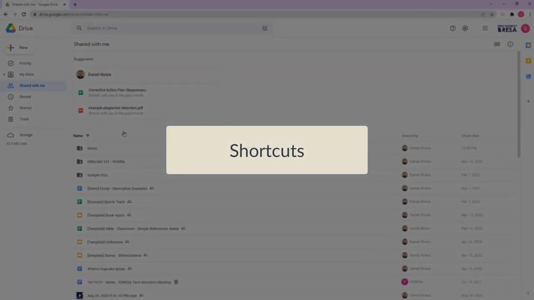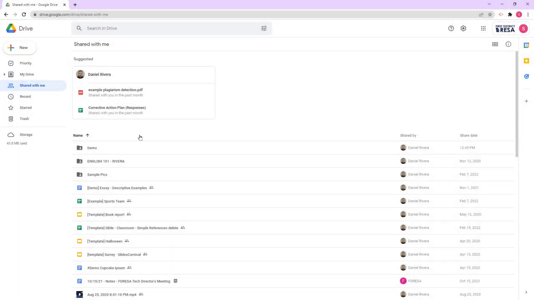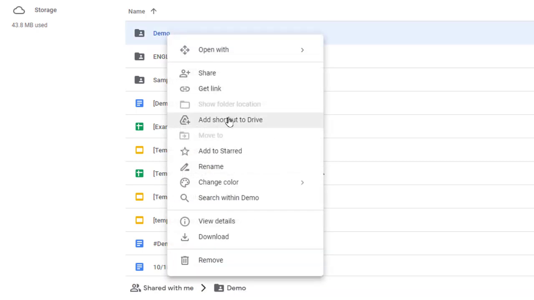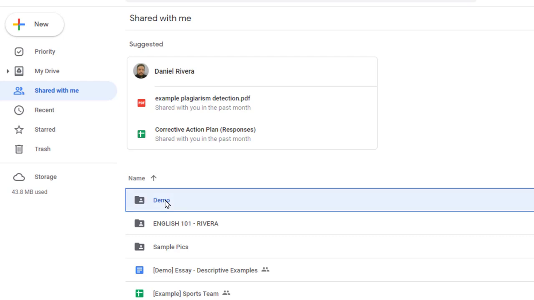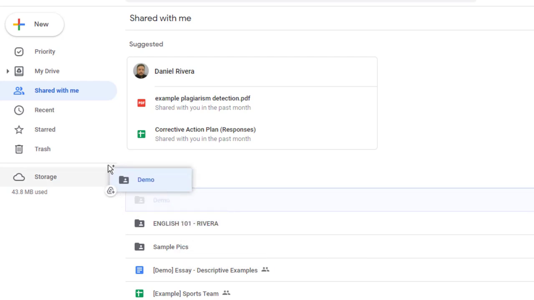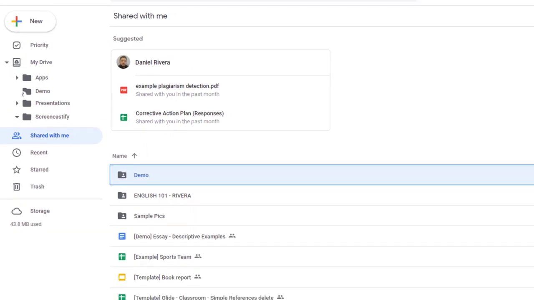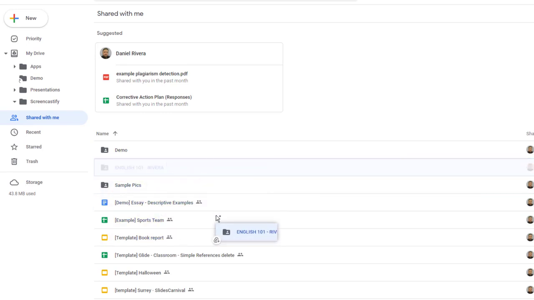Okay, let's talk about shortcuts and why they're super helpful for finding things. Shortcuts can be created to Google Drive items by right-clicking and choosing Add Shortcut to Drive, but also by holding the Control button, clicking and holding the selection for a moment, then dragging the file to where you want the shortcut to be. If you don't hold it for a while, it may just drag a selection instead. So make sure you hold the Control button, click and hold the selection for a moment, and then drag.